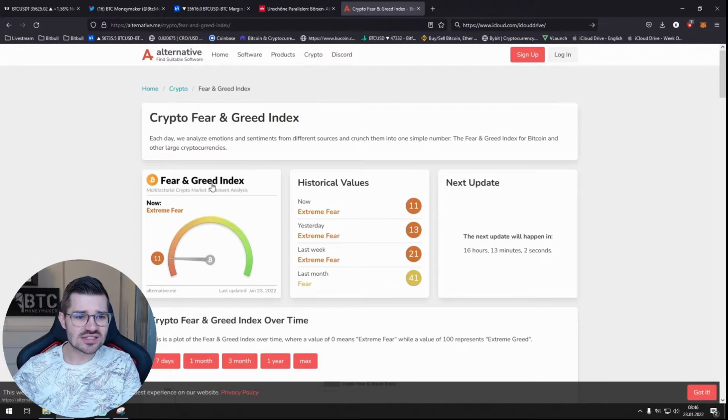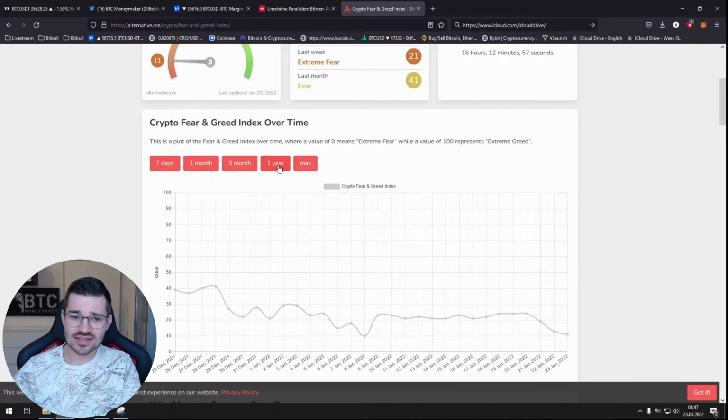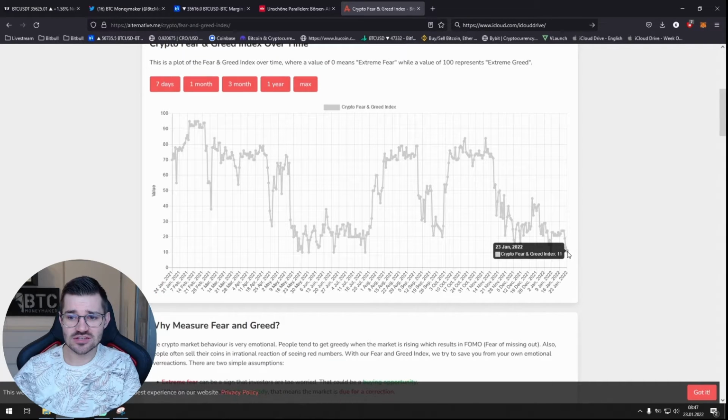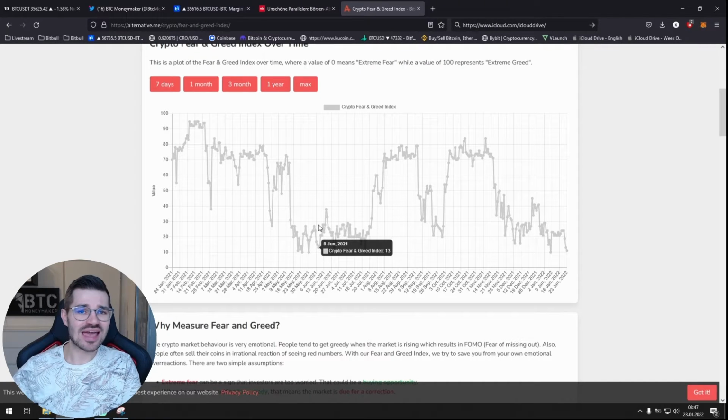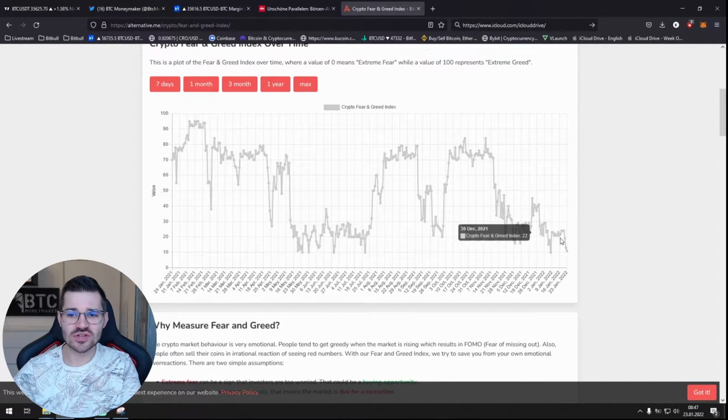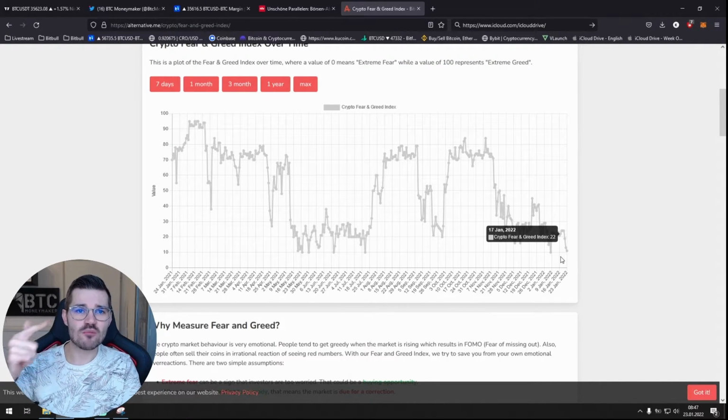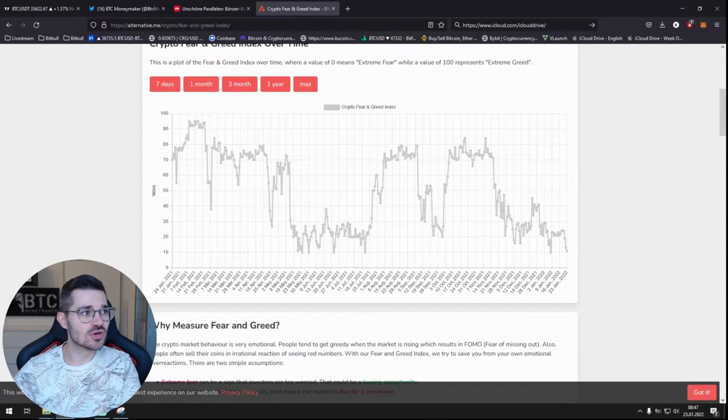Also, if we look at the fear and greed index, we can see that it's really, really strong. We've gone down to 11 points. And here we can see that clearly we continue to push down in the graph, which for me, by looking at this, confirms that we're going to be staying at least for another 3 months in this zone of just indecisiveness and uncertainty. We're almost at the end of January, and so I don't think that for February or March we're going to be seeing any moves for the price to go upward. So that's just something for us to keep an eye on.